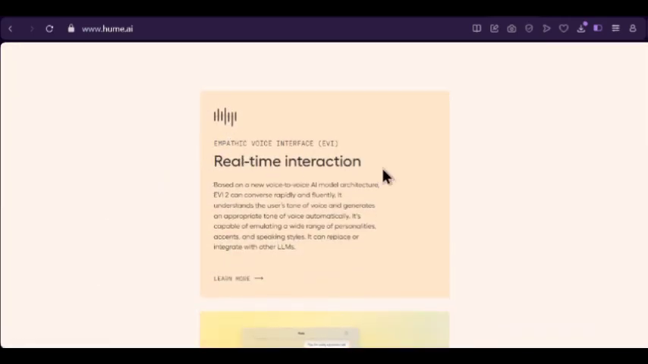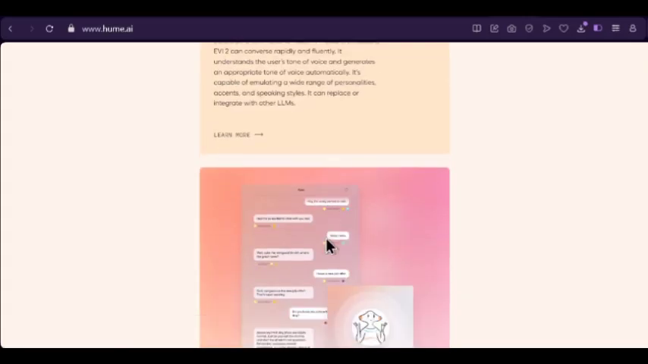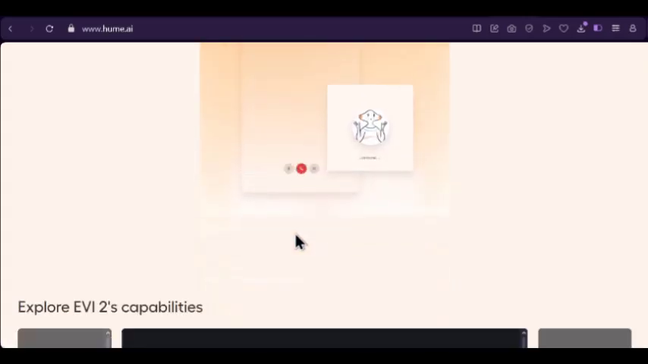So you get real-time interaction. Based on the new voice-to-voice AI model architecture, EVI 2 can converse rapidly and fluently, understand the user's tone of voice, and generate an appropriate tone of voice automatically. It's capable of emulating a wide range of personalities, accents, and speaking styles. It can replace or integrate with other elements. Want to learn more? Click here.